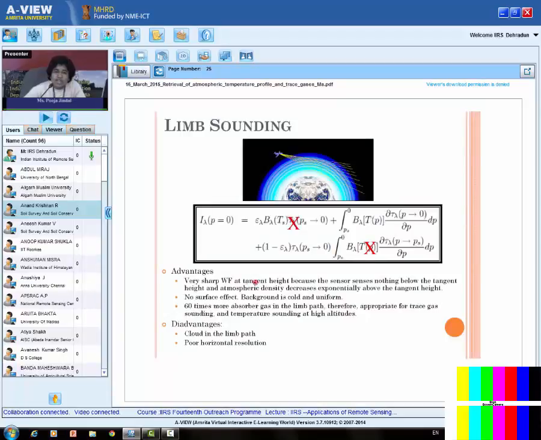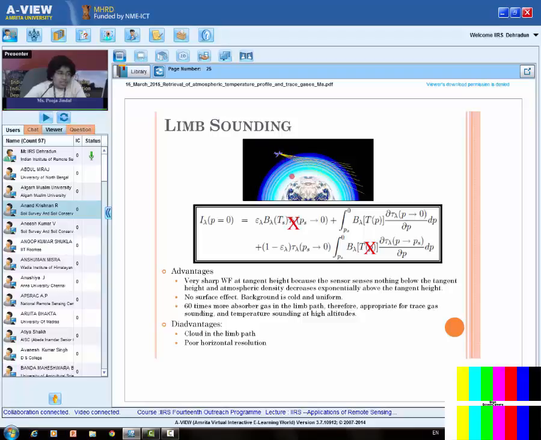This is because of the decrease in the atmospheric density. So we have a very sharp weighting function at tangent height, and a sharp weighting function means I will have better vertical resolution. And we don't have any surface of the earth effect. Background is cool and uniform. And 60 times more absorber gas in the limb path, right?